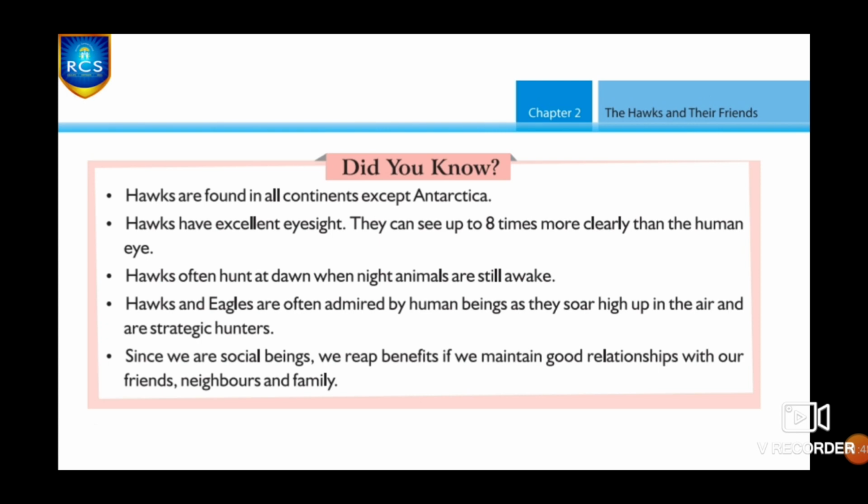If we are in need of something, or if we need help, or if we are in a very difficult situation, then if we maintain a healthy relationship with others, they will feel comfortable to help us, right? This is what we are going to learn from this story.